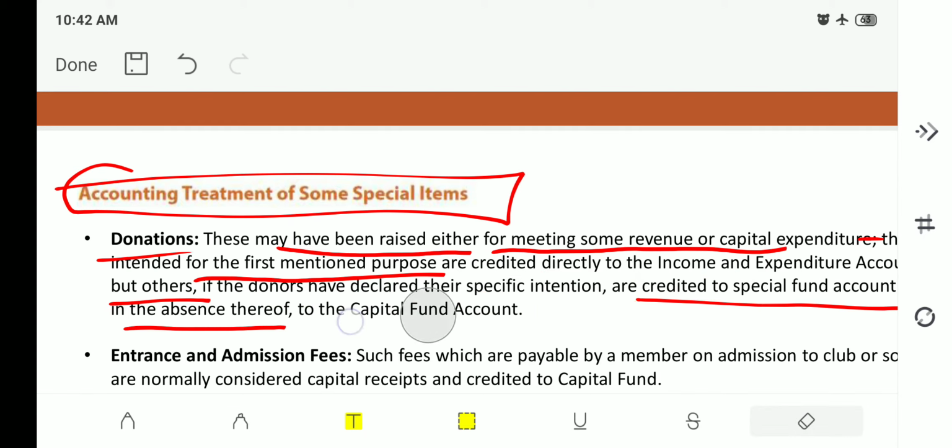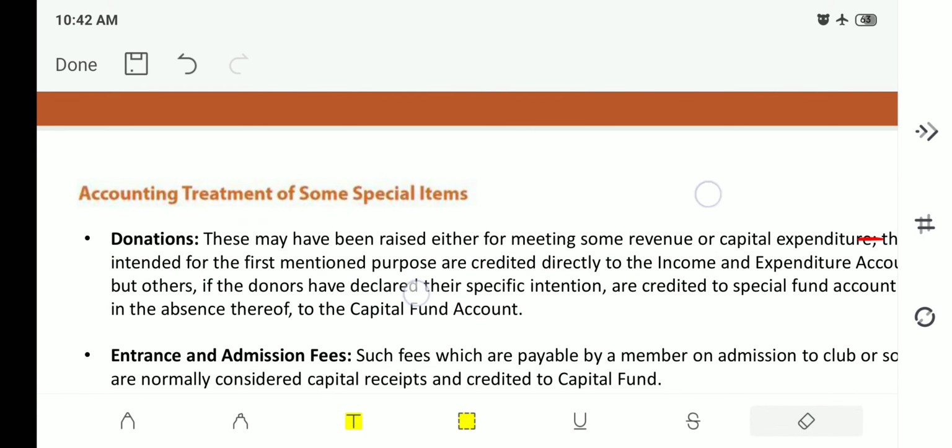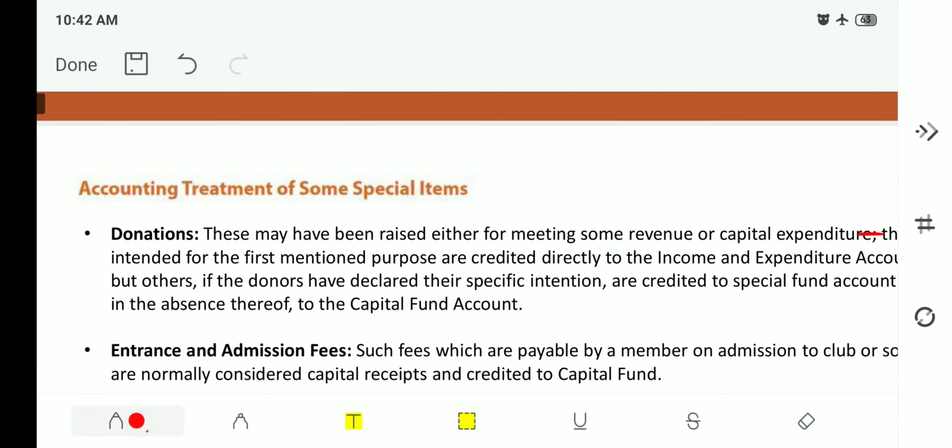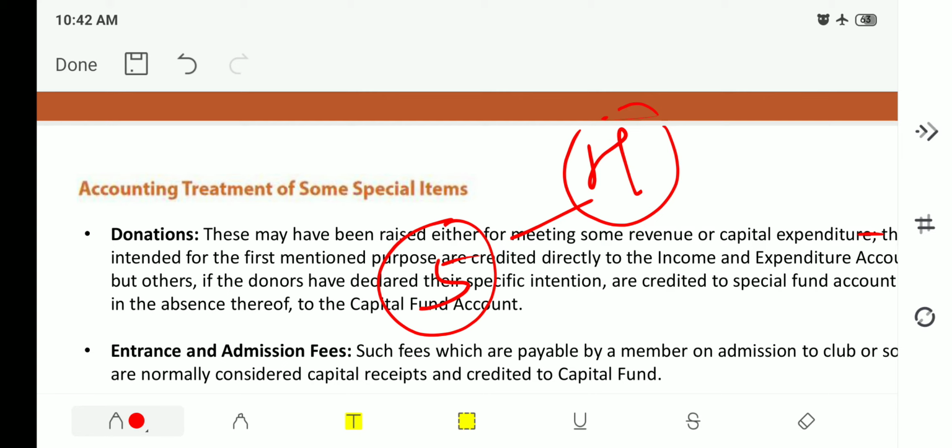You will try to understand with an easy example. Just think that I have donated 5 lakh rupees for a hospital, and I said that you can use this 5 lakh for any purpose for the hospital. Then it is directly credited to the income and expenditure account.